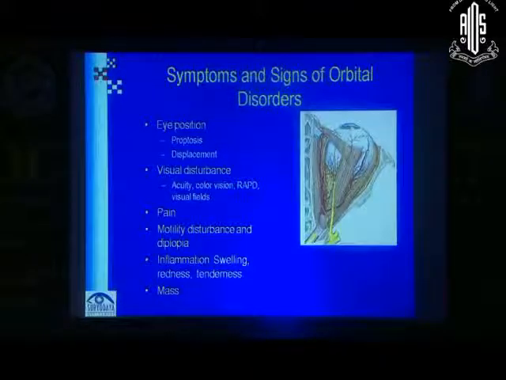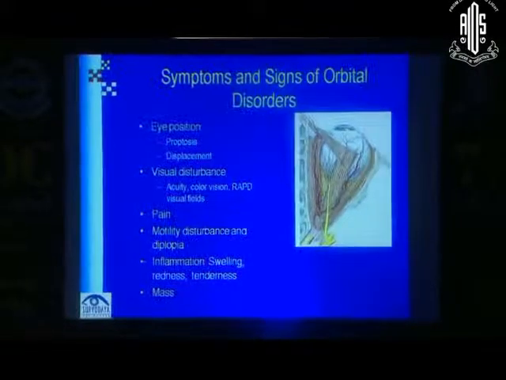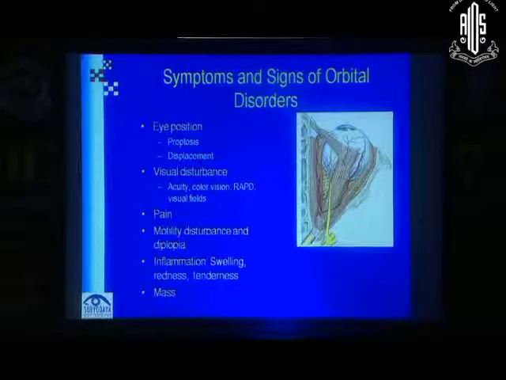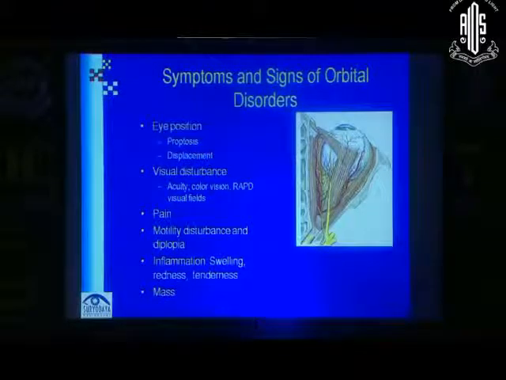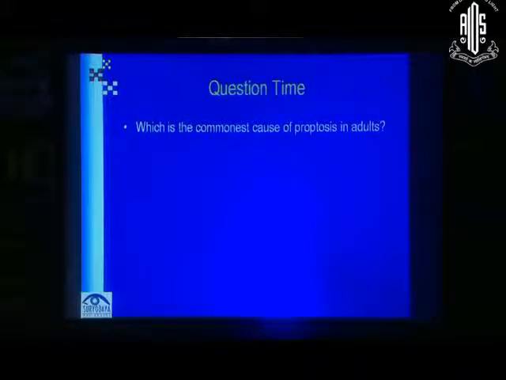You have displacement or proptosis of the eye, you have visual disturbances if the optic nerve is involved, you have pain usually if there is an inflammation, rarely in malignancies. You have disturbance of eye movements if the muscles are involved or the nerve supplying the muscles are involved. You have inflammation which presents with swelling, redness and tenderness, and you can also have a mass lesion which is visible and palpable. So I'll ask you a few questions.